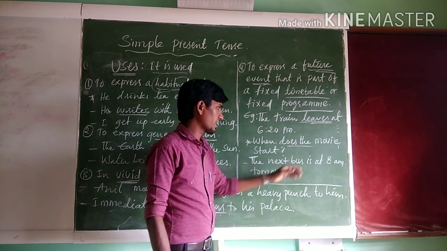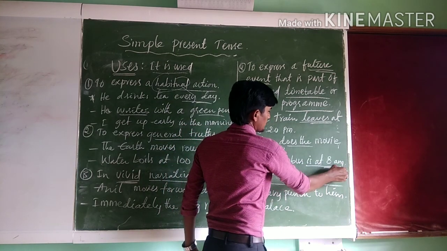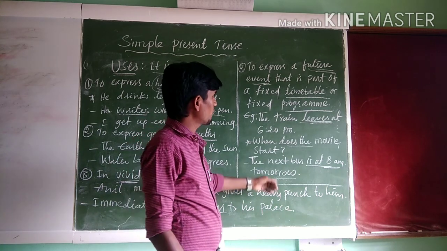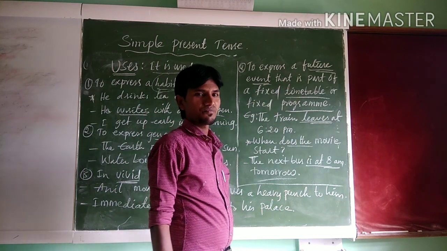Another example, the next bus is at 8 a.m. tomorrow. Fixed timetable.